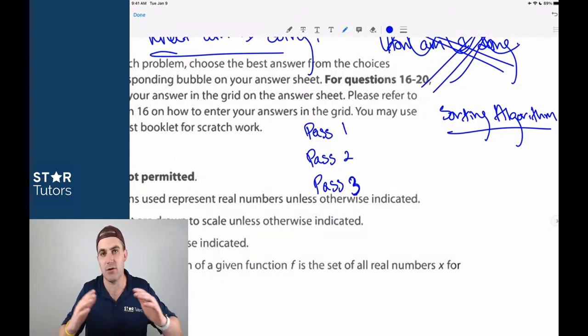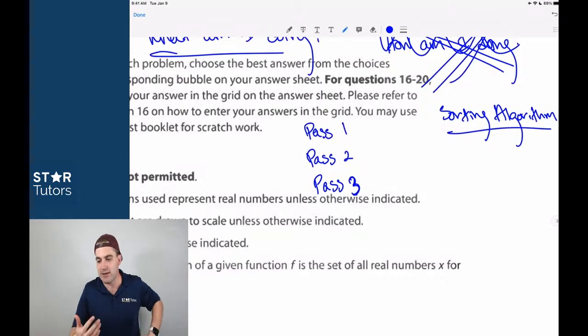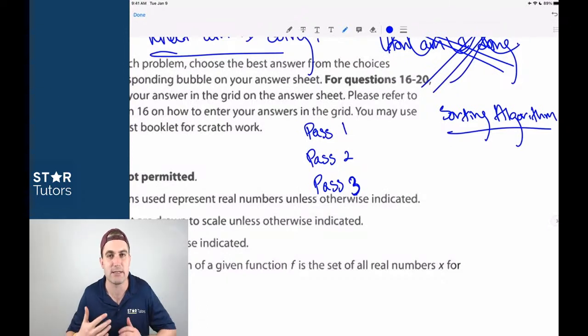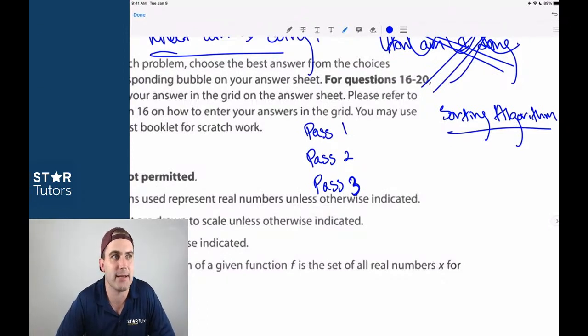This is not me saying I guarantee your score will be better because I'm trying to get you to pay money. This is all free. Everything we're talking about right now is free. There's no reason for us to say anything else, like, oh, you've got to do 50 hours of work. That's not true. If you can figure out the psychology of this exam, you will find that the content within the exam is not particularly difficult. Maybe you're better at one section than another, but it's about how you take the exam.